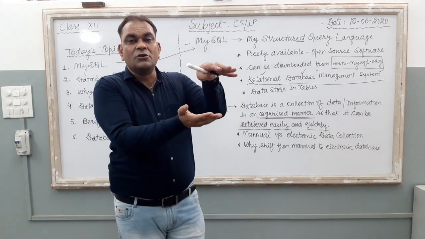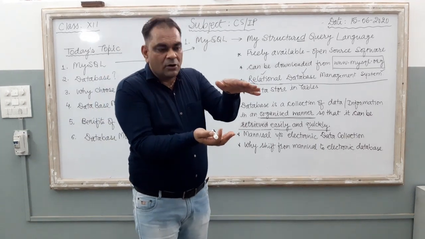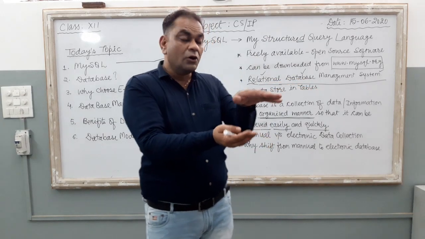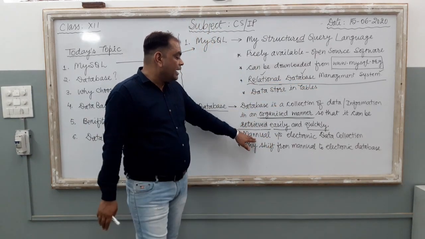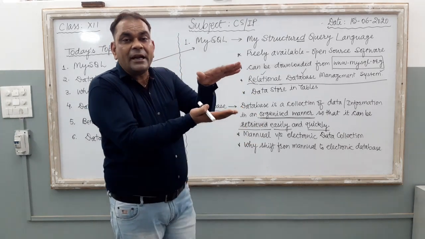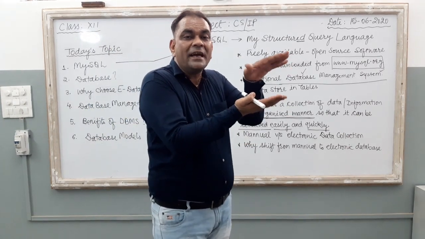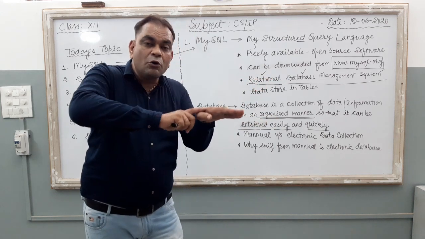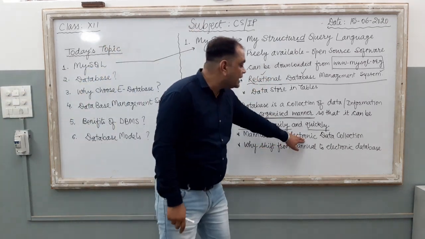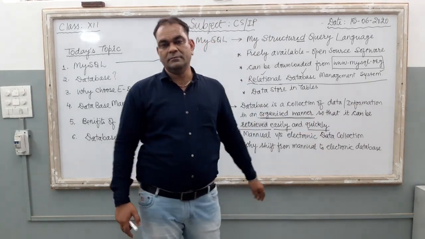So this file is known as, it is a database because in this file different 500 student data is available. So this file is known as manual database, and once you inserted, you store the information of each and every child into a particular software of your computer, then it is known as electronic database. Clear?